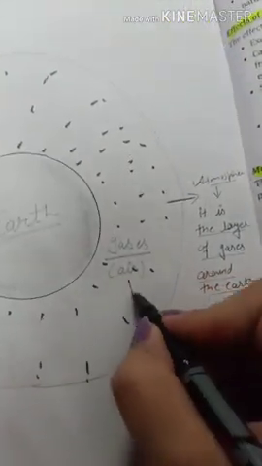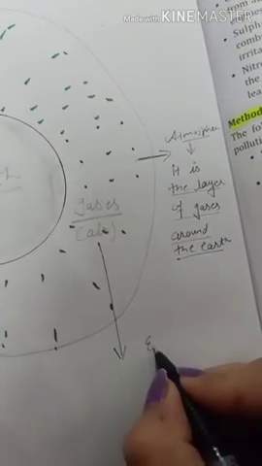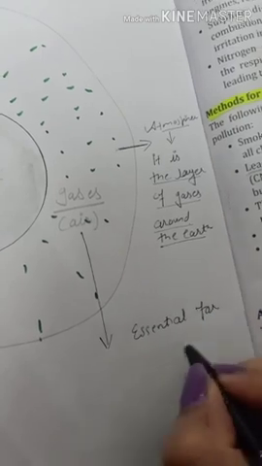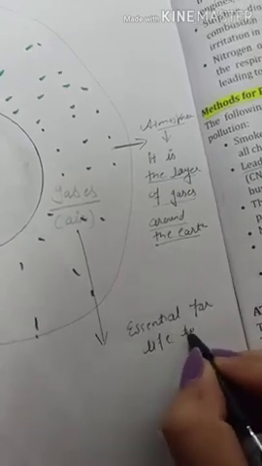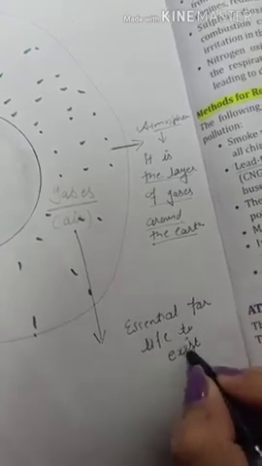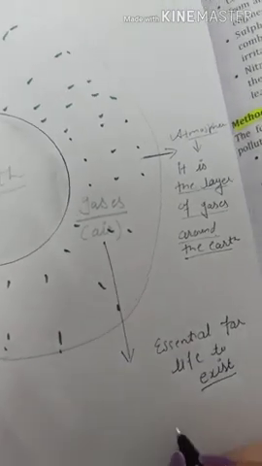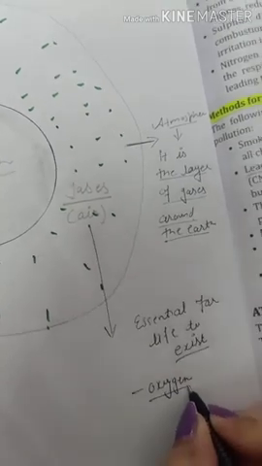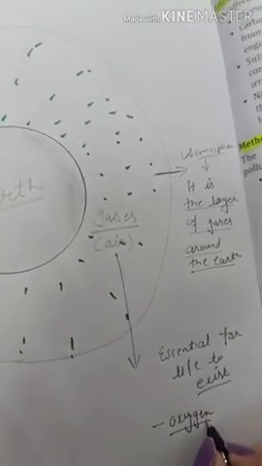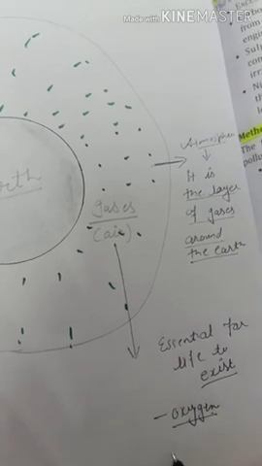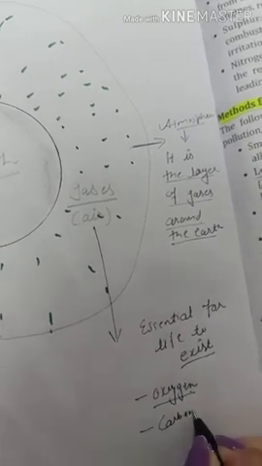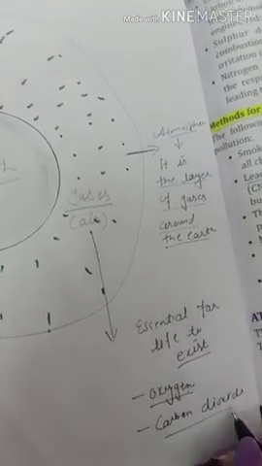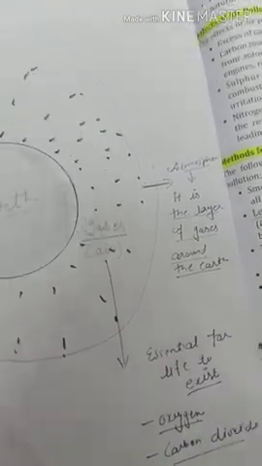And these gases are essential for life to exist. For example, oxygen is essential for animals and human beings to survive, and carbon dioxide is needed by the plants for photosynthesis.